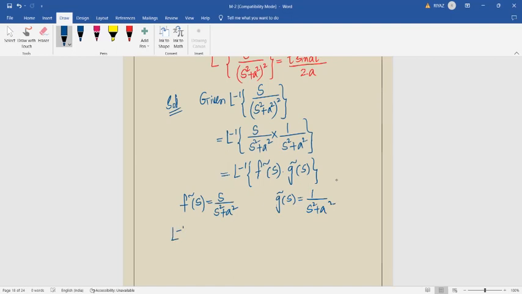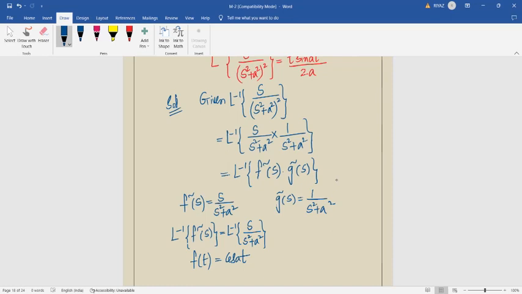Laplace inverse of f bar of s is equal to Laplace inverse of s by s square plus a square. You know what is the answer of this one? Numerator में s आ गया तो cos का है, 1 आ गया तो sin का है. So Laplace inverse of f bar of s value is f of t, because अपन inverse Laplace transform पढ़ा इसलिए ना. अब डायरेक्टली कन्वोल्यूशन बोल रहे तो फिर मैं इसलिए डायरेक्ट आंसर ही बता दूं. Cos at. This is f of t.